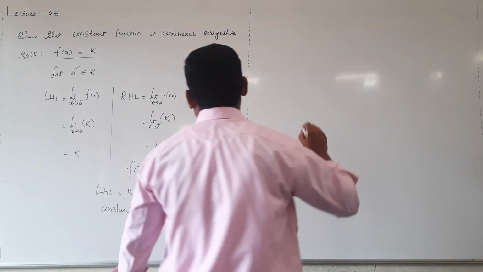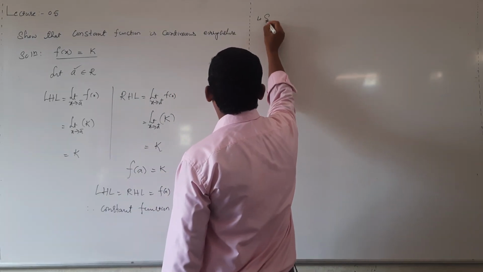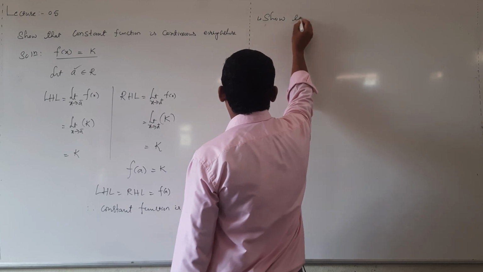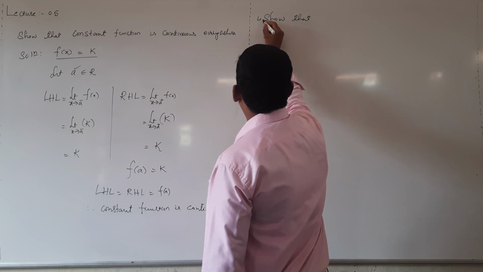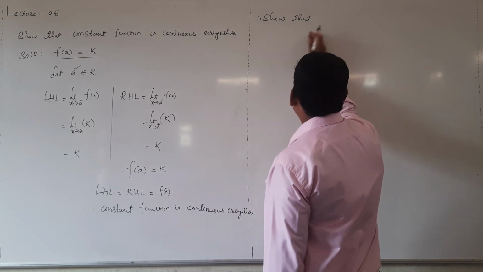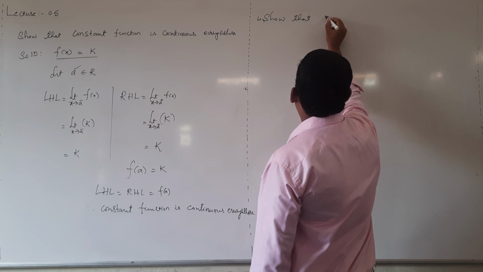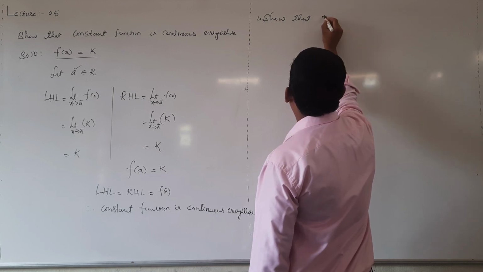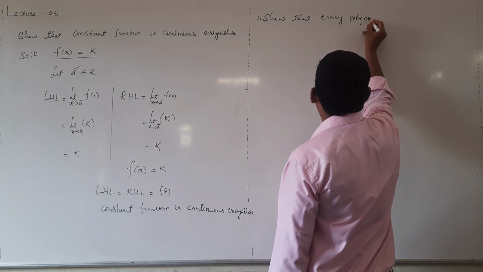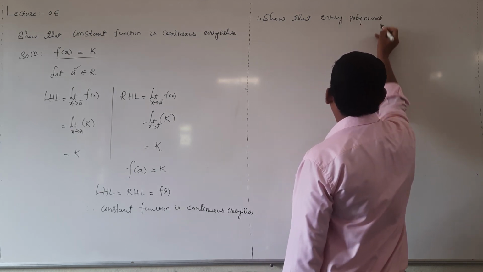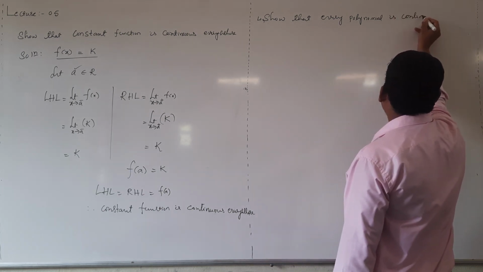Next, show that every polynomial is continuous.